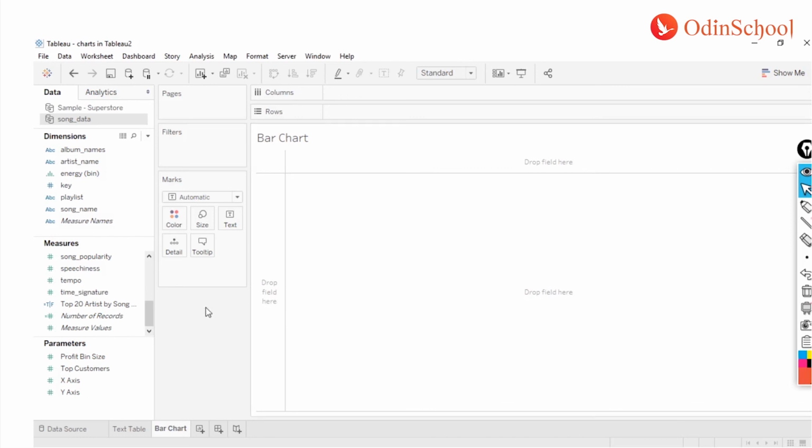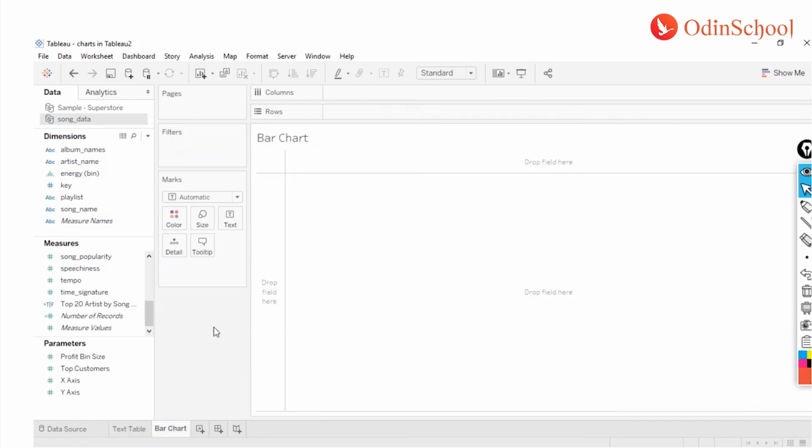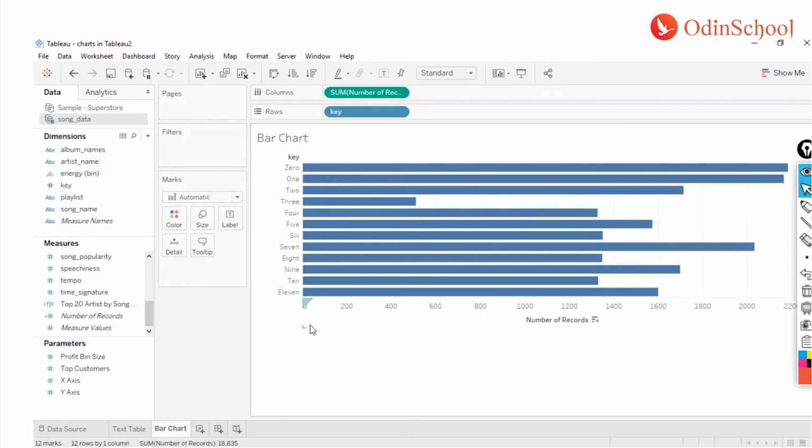Let's see how I can do it now the same way. Earlier what I did over here was, I added the dimensions in my row shelf. Similarly, I'm still going to add my dimensions in my row shelf. But this time, instead of adding my measures into the text table, I'm going to drag and drop it into the column shelf over here. And you see the magic? The bar chart is already ready for us. Now that's the beauty of Tableau.